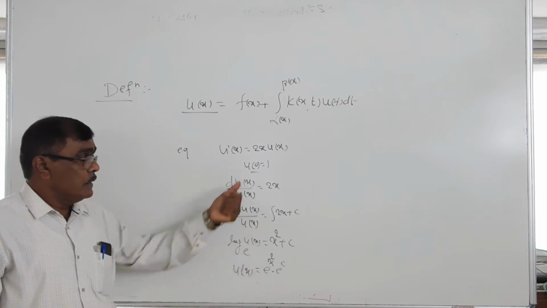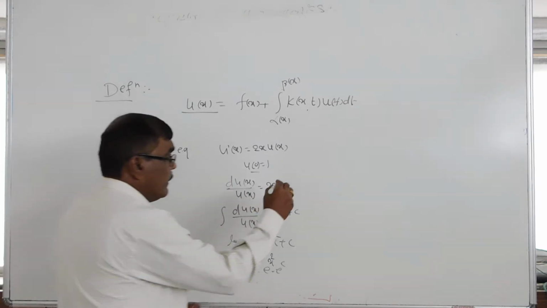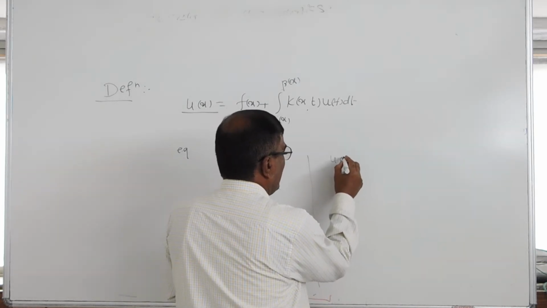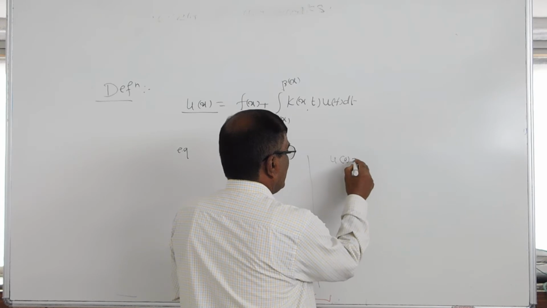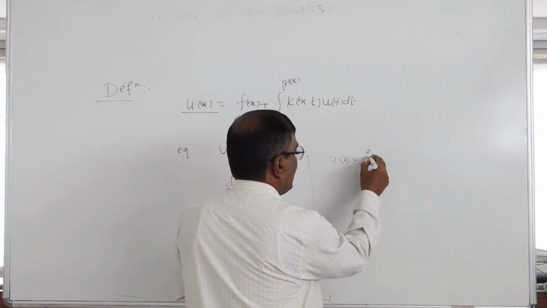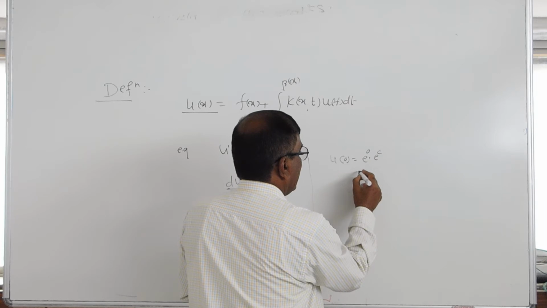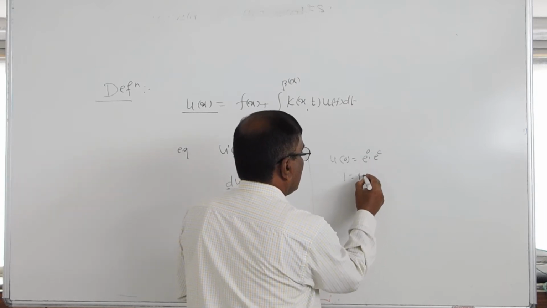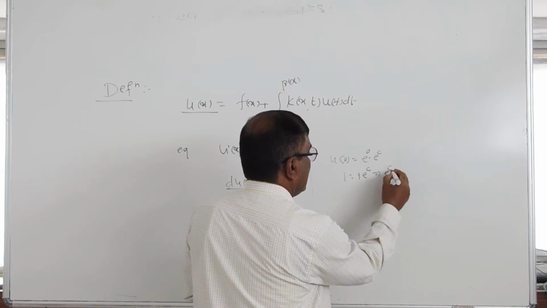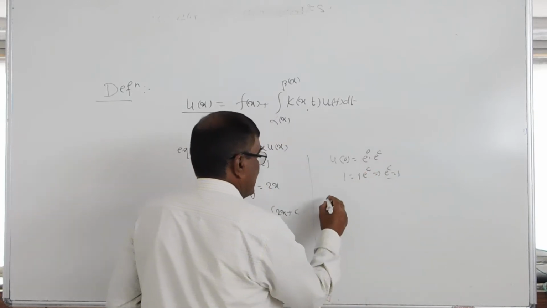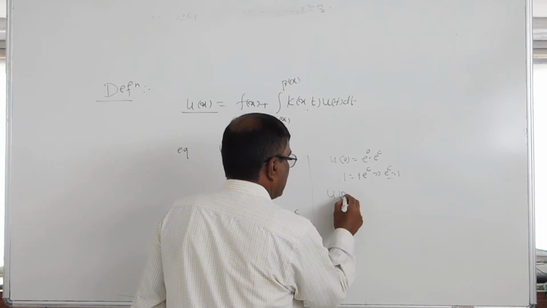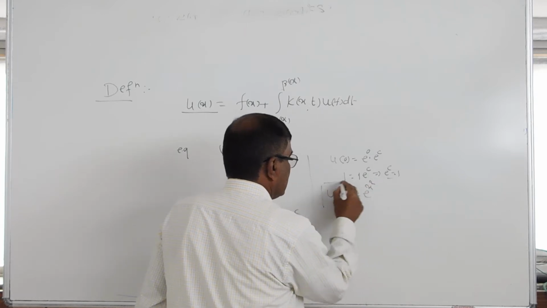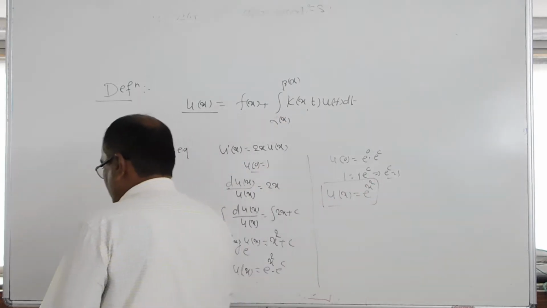By using the initial condition u of 0 is equal to 1, we have e raised to 0 into e raised to c, that is equal to 1, since e raised to 0 is 1. This implies e raised to c is equal to 1. It means we have the solution u of x is equal to e raised to x square for the given initial value problem.